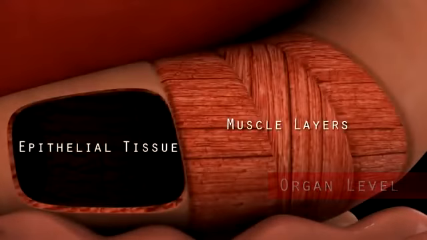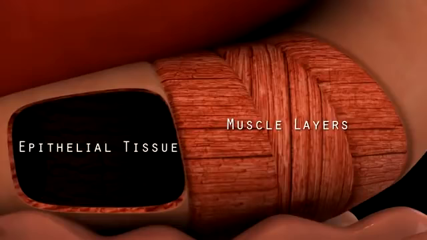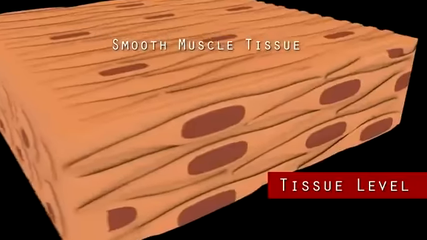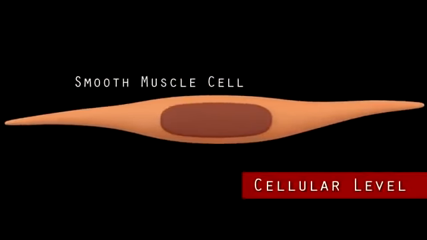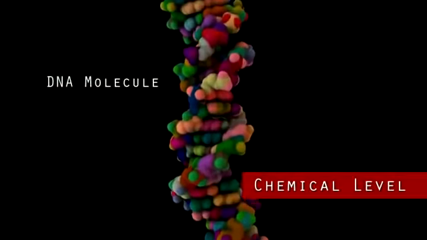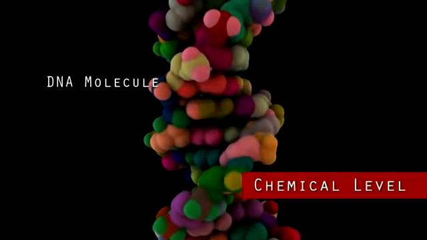All of these organs are made up of tissues. Tissues are a group of similar cells that perform the same functions, such as the epithelial tissue and the smooth muscle tissue pictured here. Tissues are made up of cells, and a cell is the smallest unit of life. Finally, cells contain organelles and molecules such as DNA.